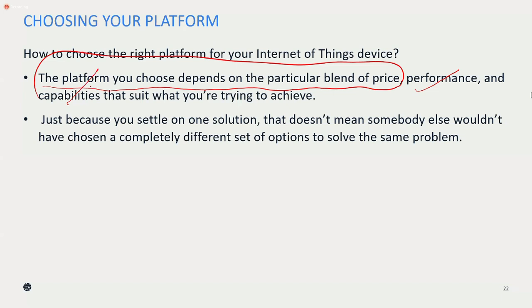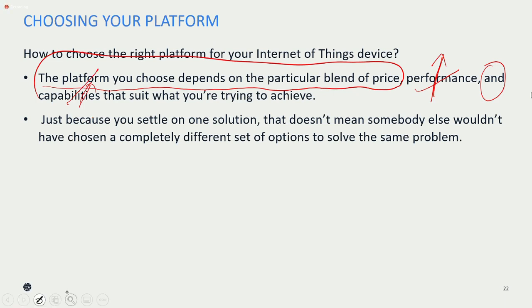First and foremost, people think about price, and then they think about the performance, what the performance of that particular device is, and also the capabilities of the device.